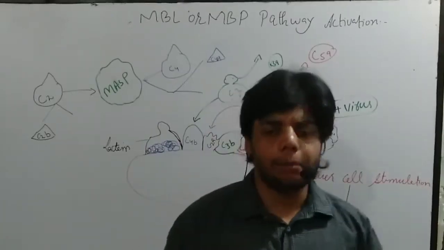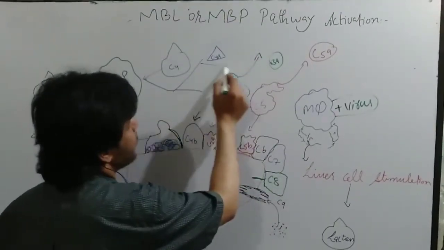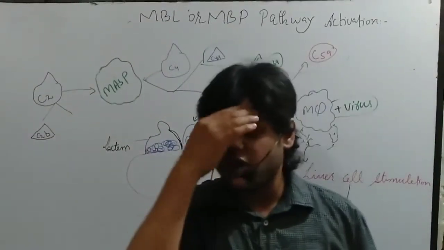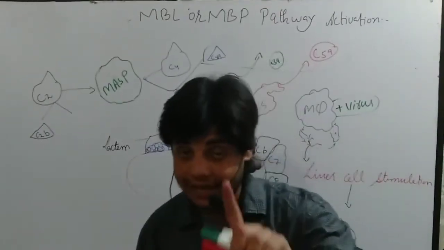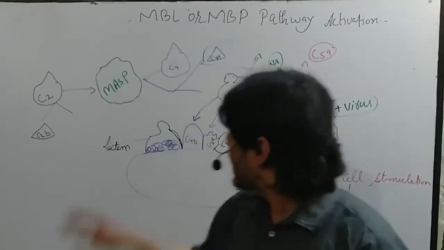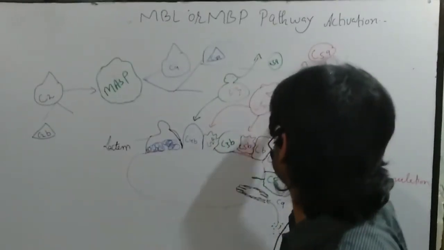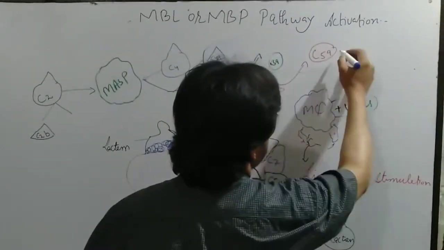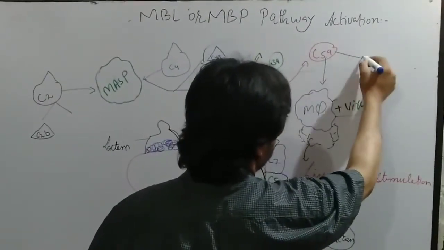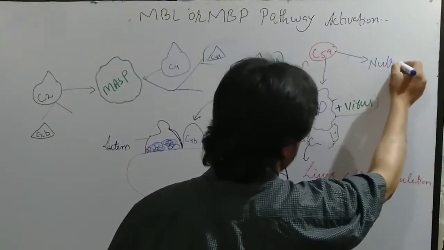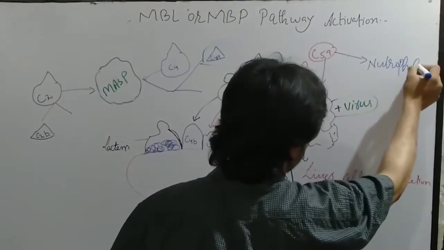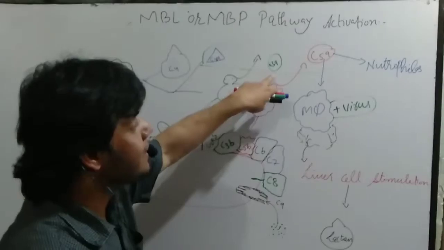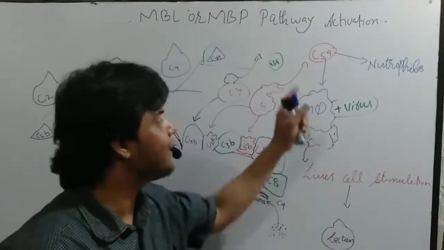Now the remaining small portion of complement proteins: in the previous video lecture we also talked that these proteins act as anaphylatoxins. Among them, C5a will activate macrophages. If you remember, we talked that they will activate the macrophages and the neutrophils. Macrophages and neutrophils will engulf the bacteria. And C3a, we already talked, activates the mast cell.